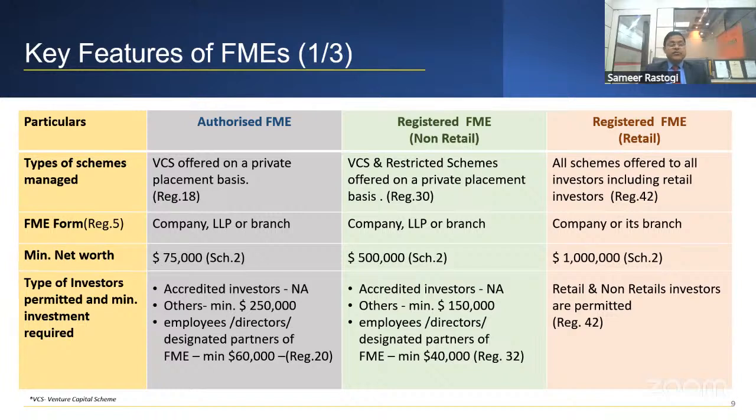So now, type of investors. You can see each fund manager, what kind of investors they can use for their funds. That is written there. Accredited investors can invest any amount. There is no threshold for them. The investors who are not accredited, for them in the first category, it is $2.5 lakh. Others is $1.5 lakh.